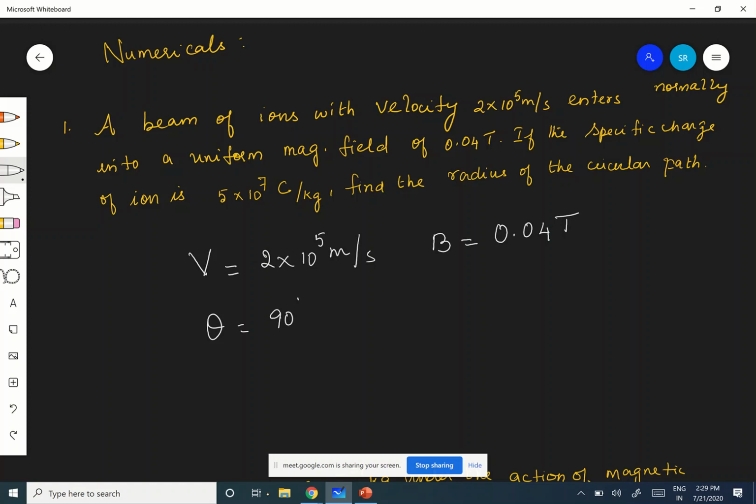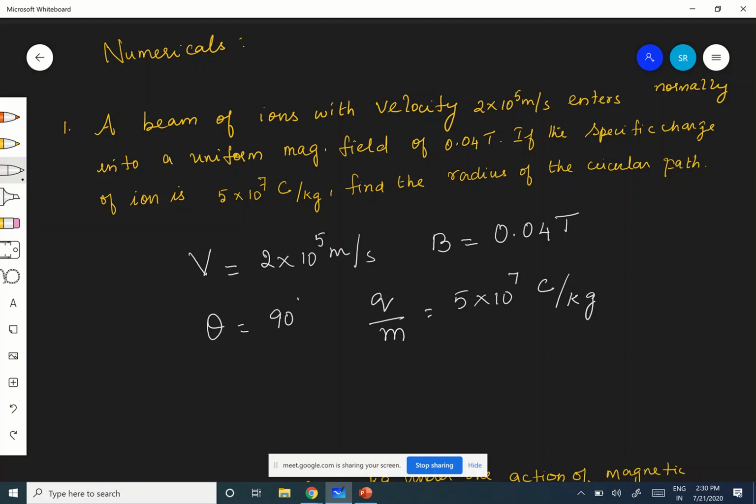Values of Q and M are not given separately, but Q by M is given, and that is 5 into 10 power 7 coulomb per kilogram. We are asked to find the radius of the circular path. Because it is entering normally, definitely it will move in a circular path only.